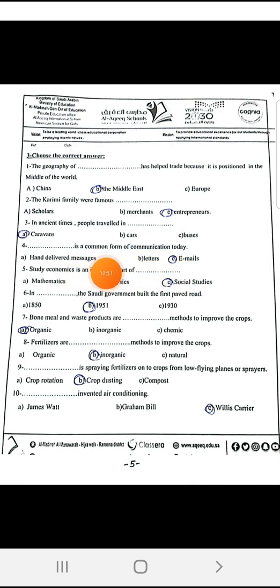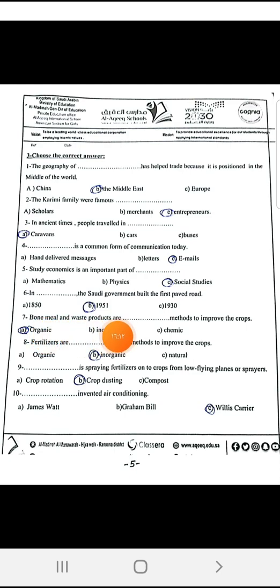4. Email is a common form of communication today. 5. Studying economics is an important part of social studies. Social studies study economics, and we said before that economics is the way people make, offer, and use goods and services. The science or the field of knowledge that studies economics is social studies. 6. In the year 1951, the Saudi government built the first paved road, the first route for cars.